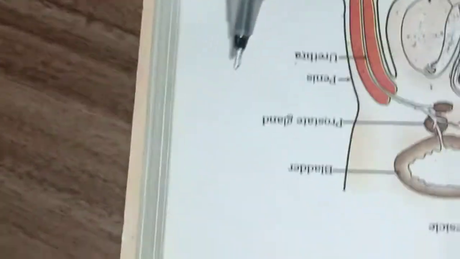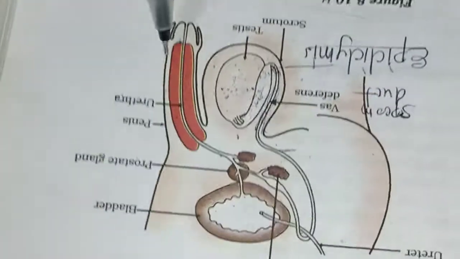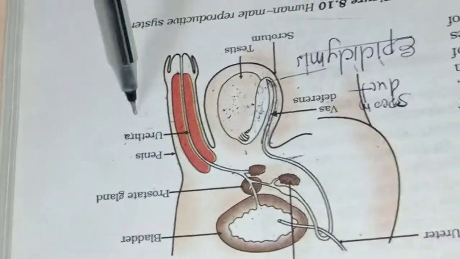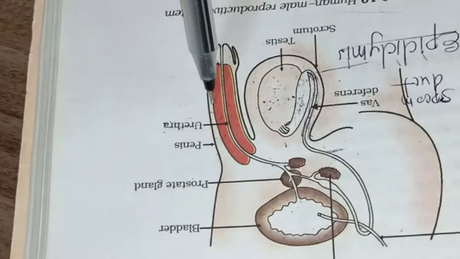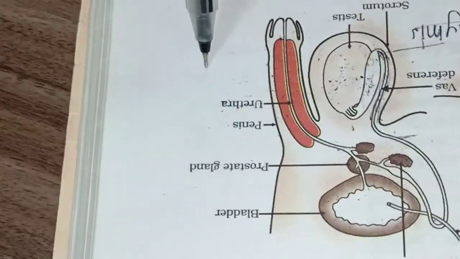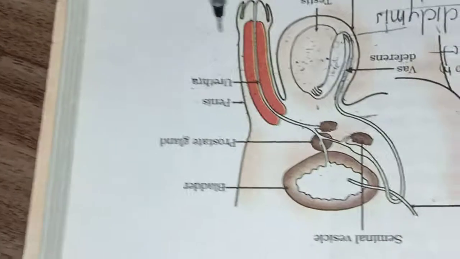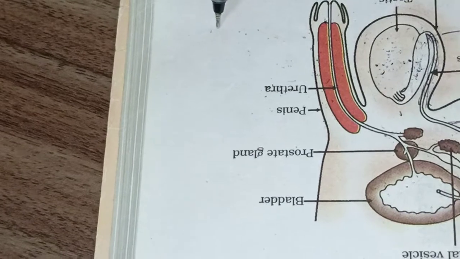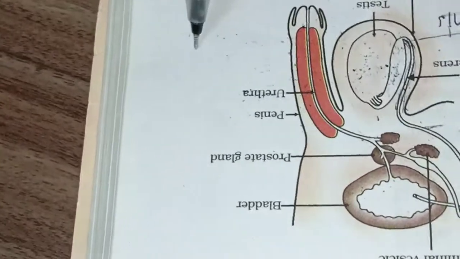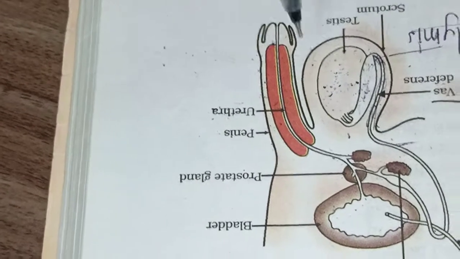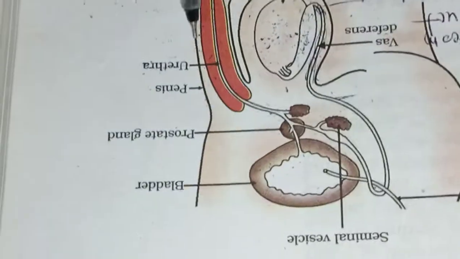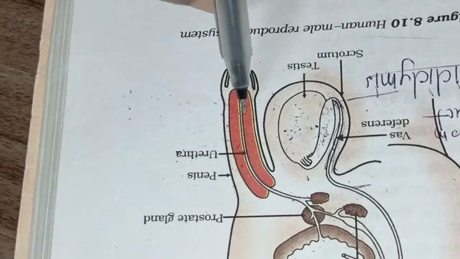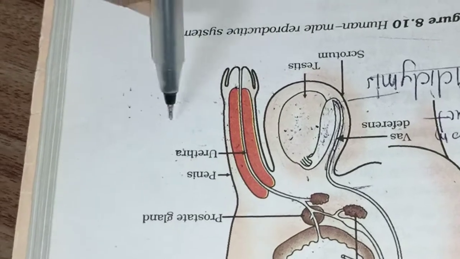The penis is the main copulatory organ in the human male, which is also outside of the body. It is muscular. It does not contain any bone. It is muscular, and it is rich in blood vessels, which means a lot of blood vessels are present. It is completely muscular. Normally its size is very small, but whenever the male is excited or during sexual intercourse, the size becomes bigger and it becomes erect.